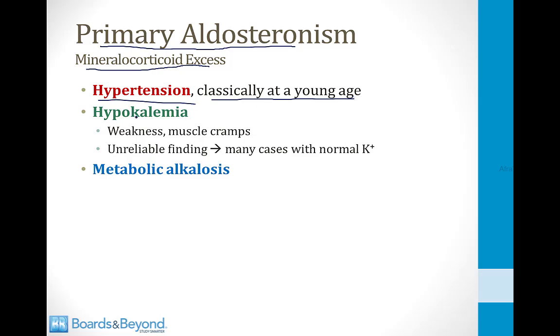blood pressure. There can also be hypokalemia because one of aldosterone's effects is to promote the excretion of potassium in the urine. This can present as weakness and muscle cramps. Importantly, this is an unreliable finding. Many patients with primary aldosteronism have normal potassium. If they eat enough potassium in their diet, the potassium level can remain normal. And then finally, you can have a metabolic alkalosis also from the high levels of aldosterone.